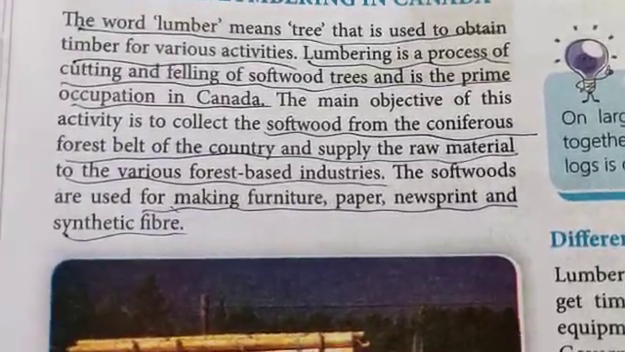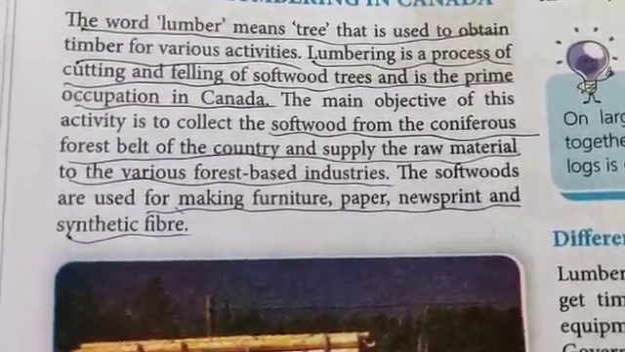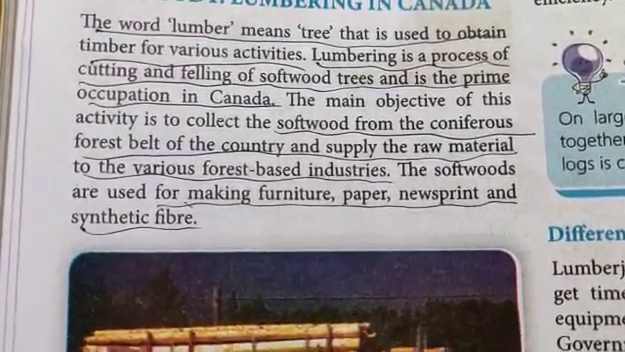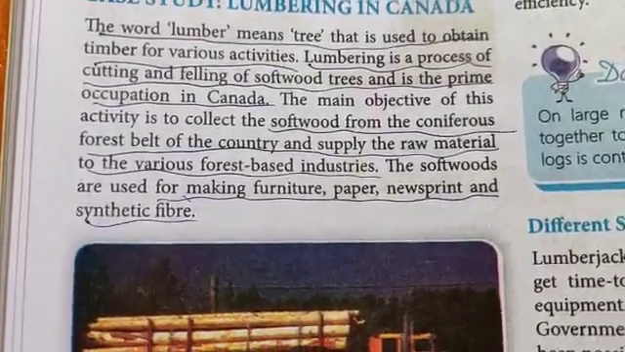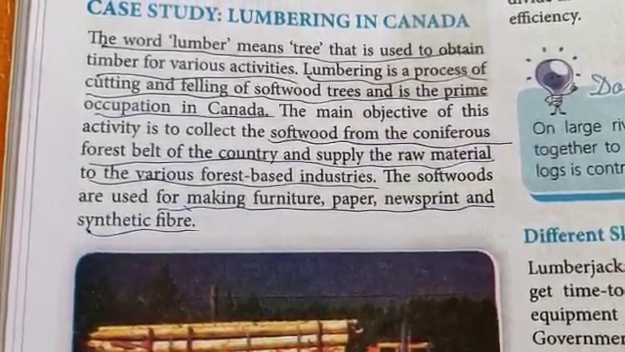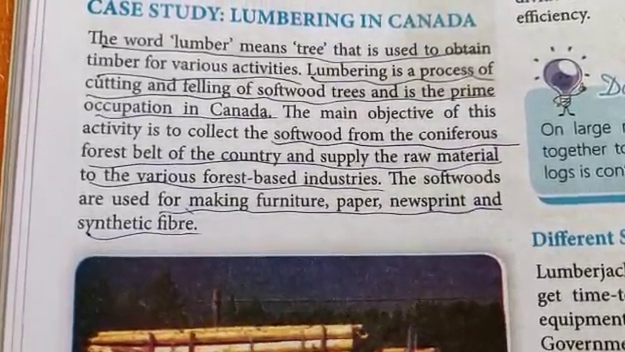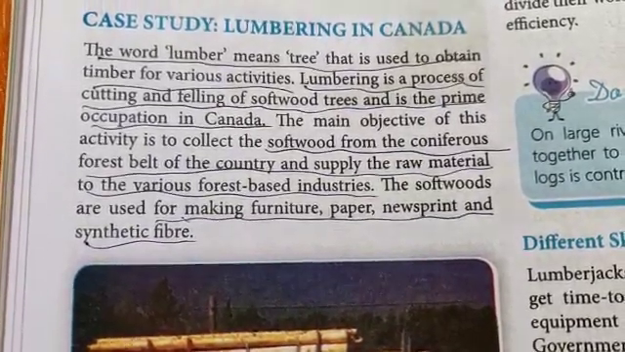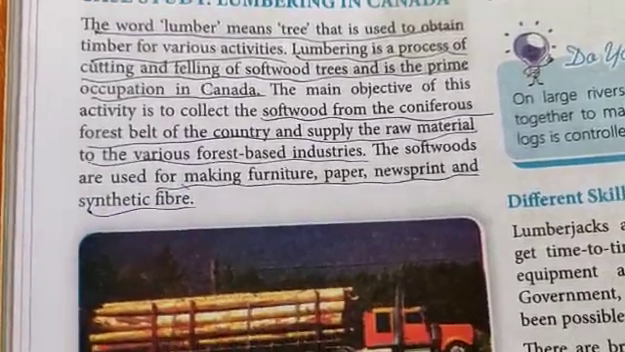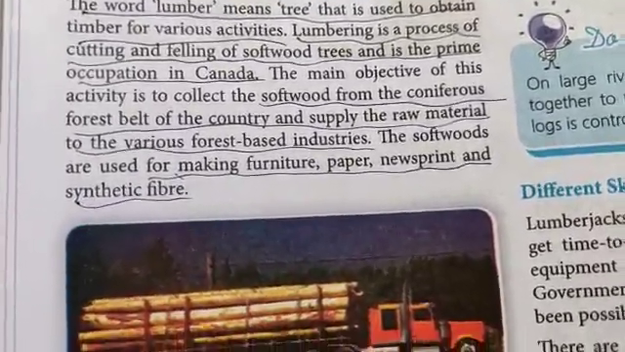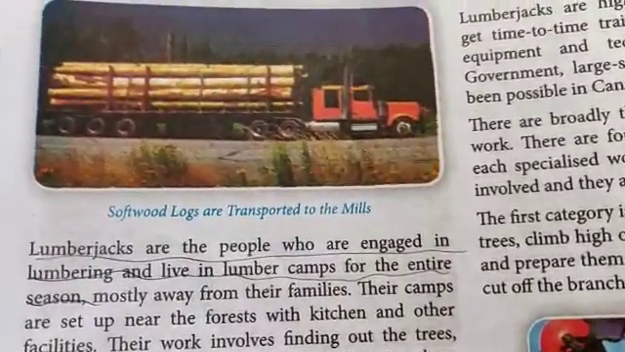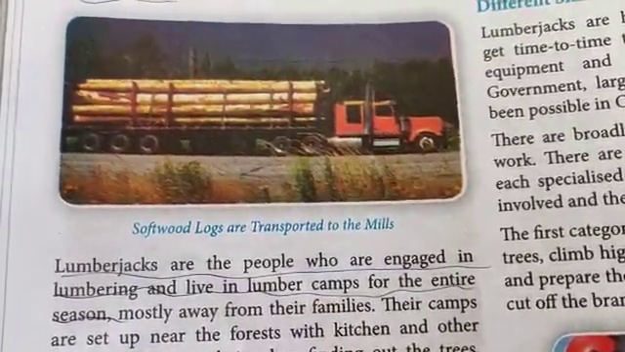The main objective of this activity is to collect the softwood from the coniferous forest belt of the country and supply the raw material to the various forest-based industries. The softwoods are used for making furniture, paper, newsprint and synthetic fiber. So this is how the softwood is important for the economy of the region. Now let us see how it is done. Let us see what the process is all about.